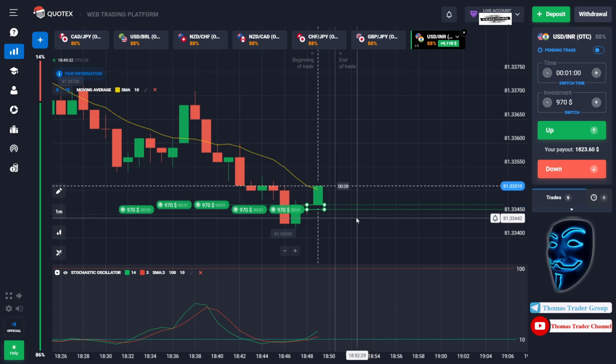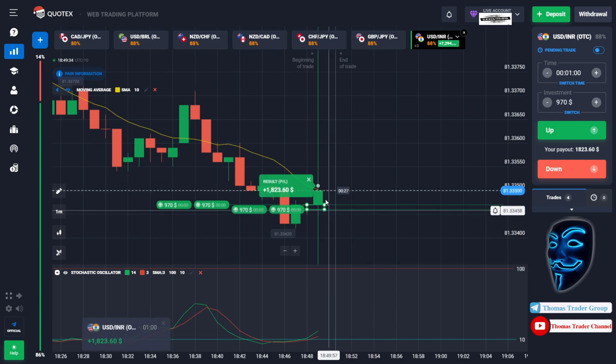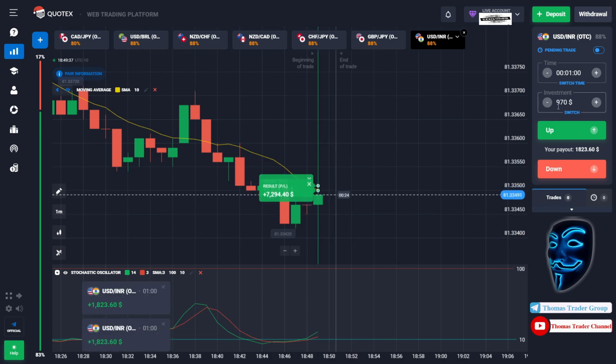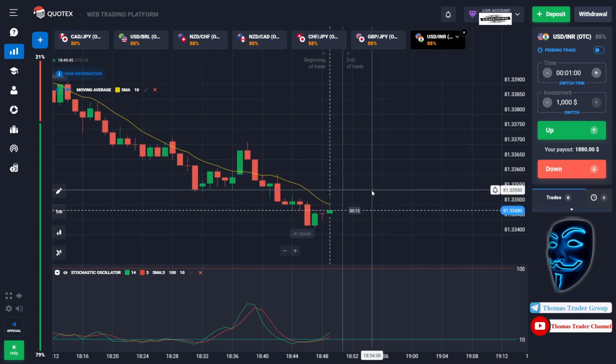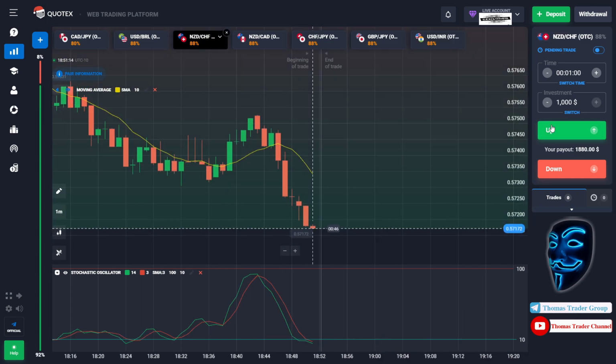We made a right prediction again over here. We made a profit of $9,000. Let's divide it into 9. We will open 9 positions of $1,000 in the next open position. Let's find the other market. Over here we can open buy for 1 minute.